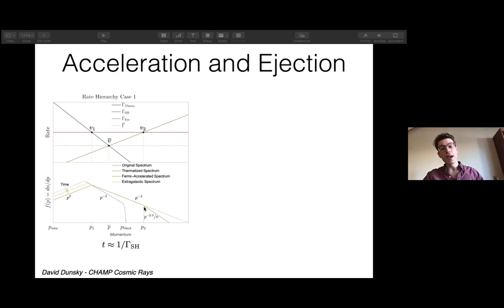So it's reduced from roughly p to the minus 2 to roughly p to the minus 2.5, which is actually what you see with cosmic rays on Earth. We can't see below here for cosmic rays because they're too slow to bypass the solar wind. So we see the p to the minus 2.5 spectrum on Earth for cosmic rays, but for champs, it's p to the minus 2 up to this P2, and then p to the minus 2.5 above.